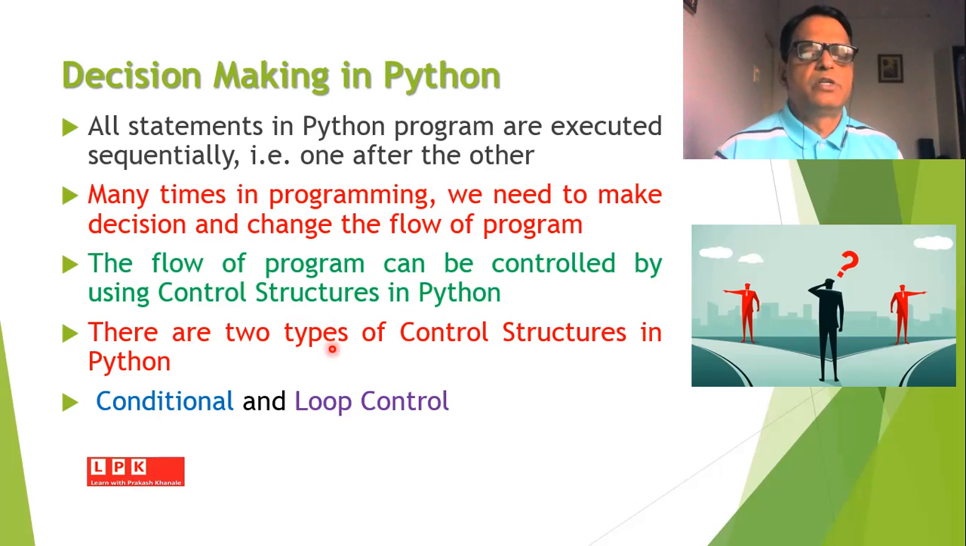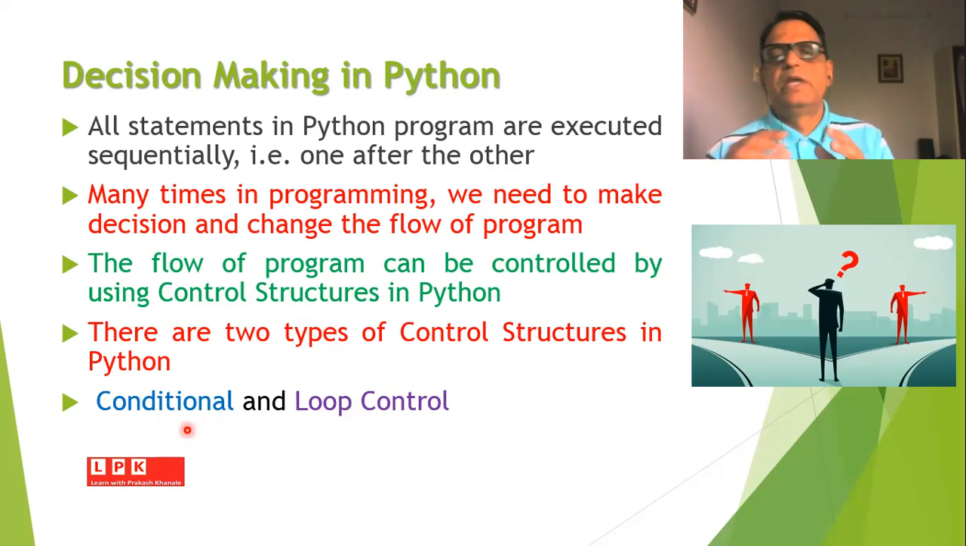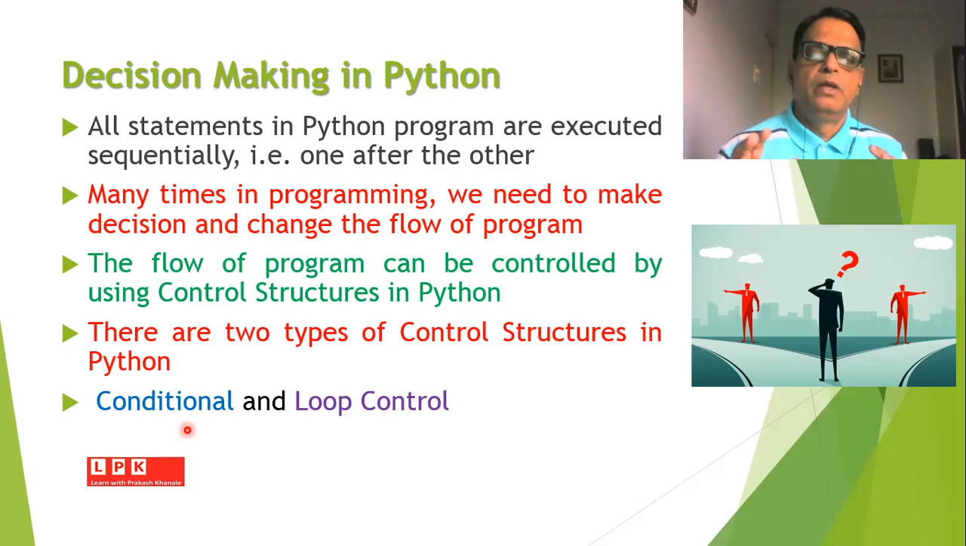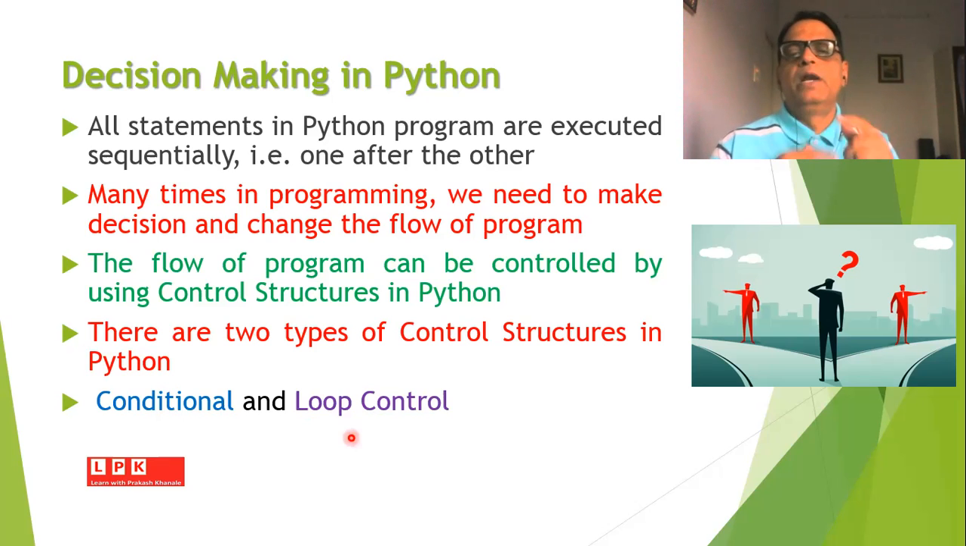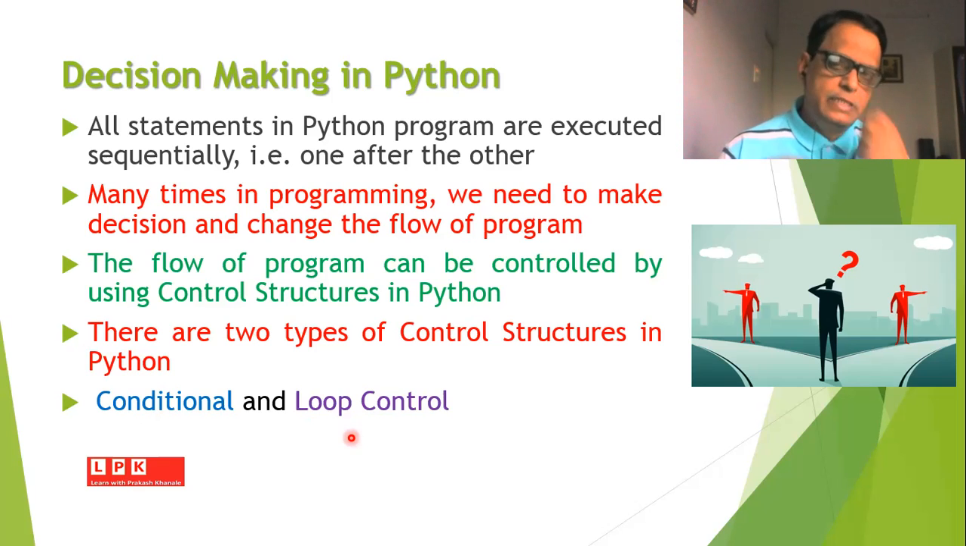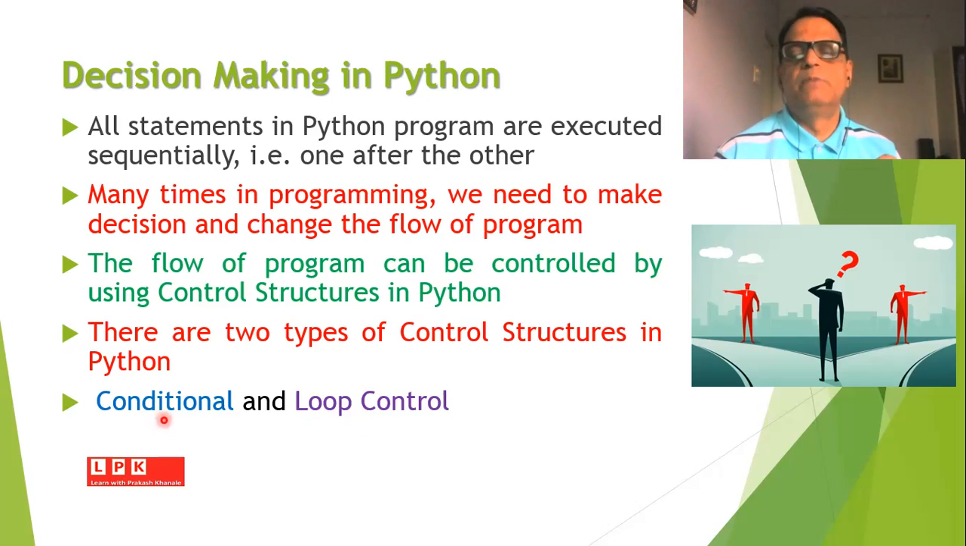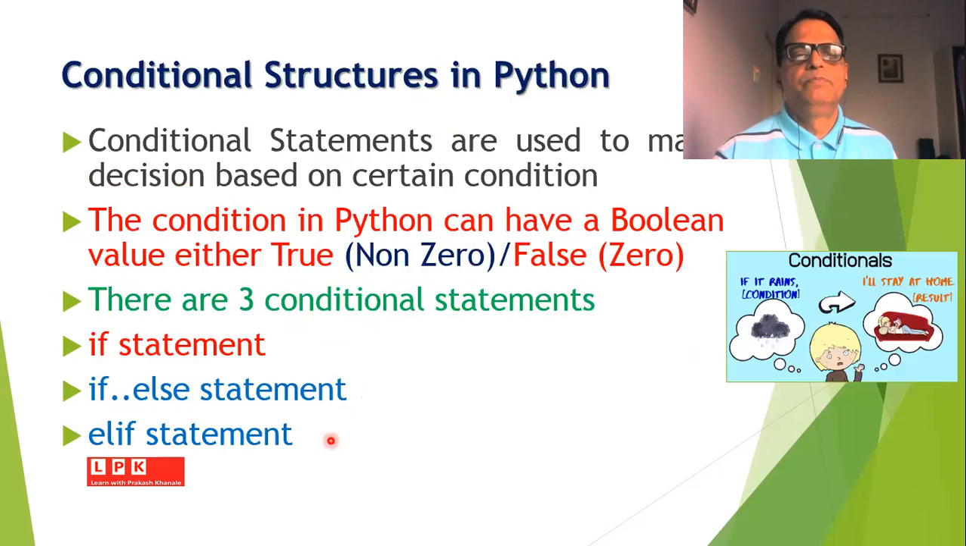There are two types of control structures in the Python programming language. The first is called a conditional statement, and the other is called a loop control statement. With the help of a conditional statement, based on the condition, we can change the flow of execution. And in loop control, we can repeatedly execute certain statements in the program. In this session, we will be discussing the conditional statements in Python, and in another session, we will discuss the loop control statements.